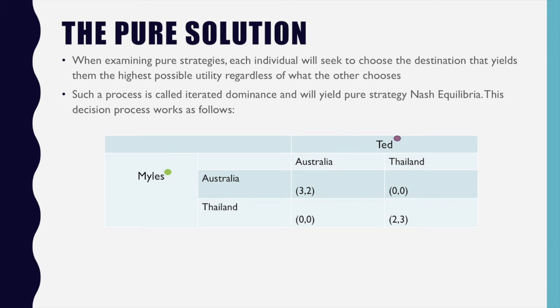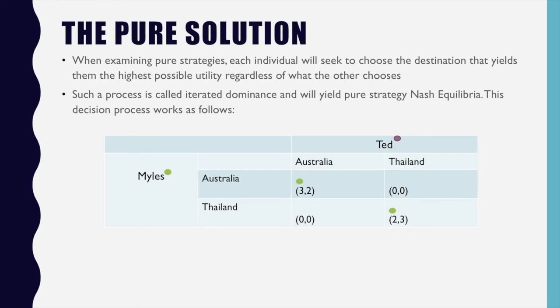The decision process works as follows. For Miles, when he takes it as given that Ted will choose Australia, Miles should also book Australia as this yields him a greater utility of 3 compared to Thailand with 0 utility. Let's mark this point. By the same logic, taking Ted booking Thailand as given, Miles should also book Thailand, as this yields him a greater utility of 2 compared to Australia with 0 utility. Let's also mark this point.